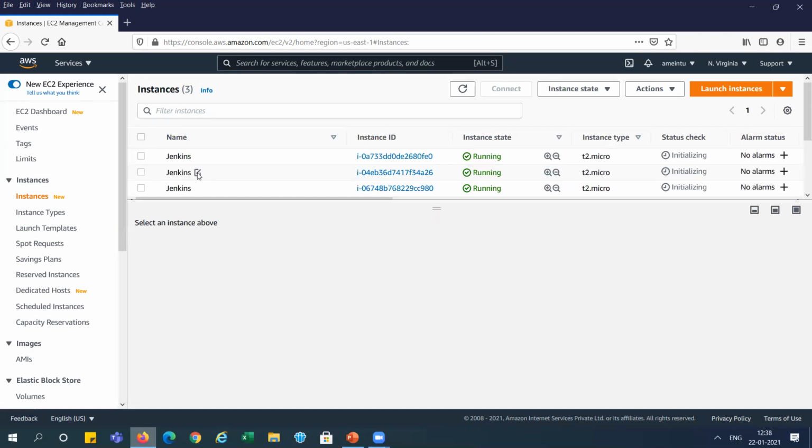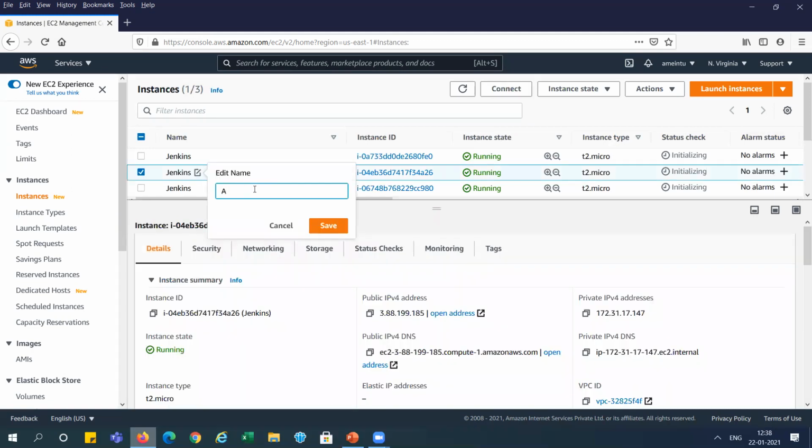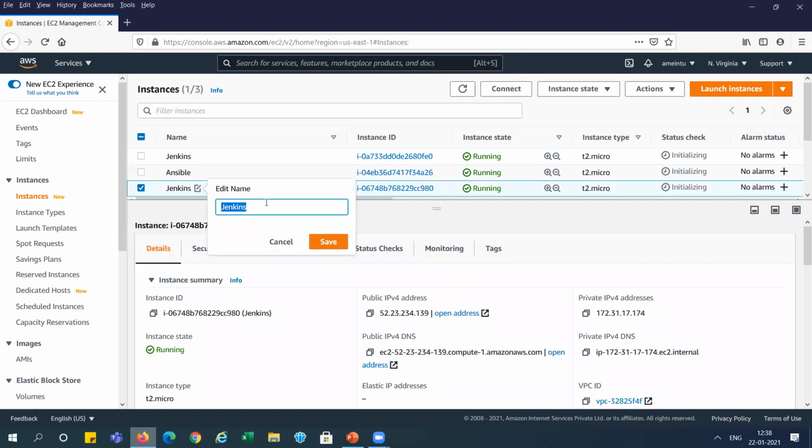It's not edited, let me edit again. Yeah, it is Ansible now. The third system is our target system. I'm naming it Docker, so we can know that.